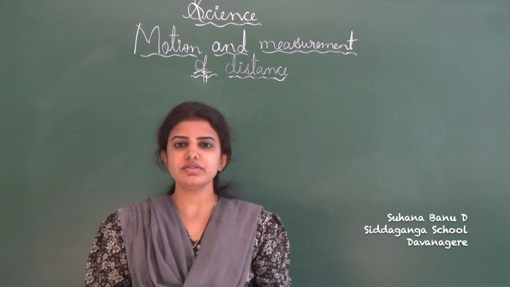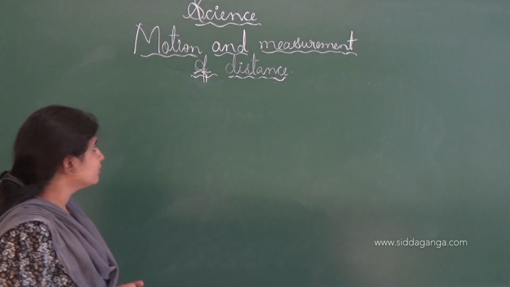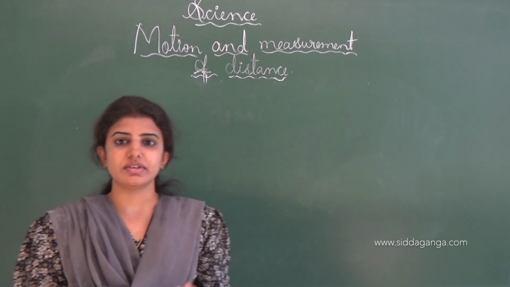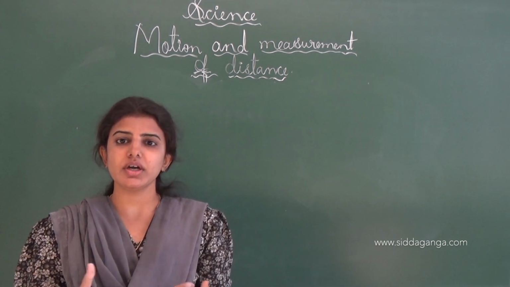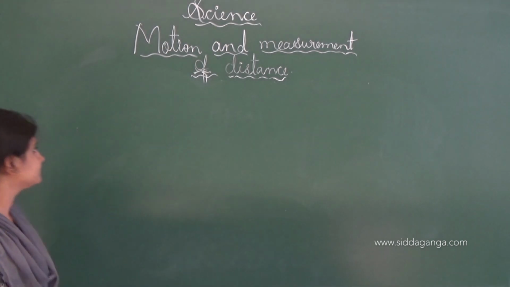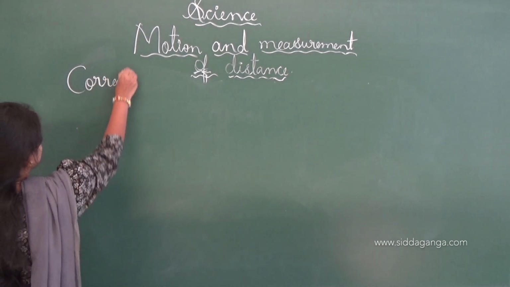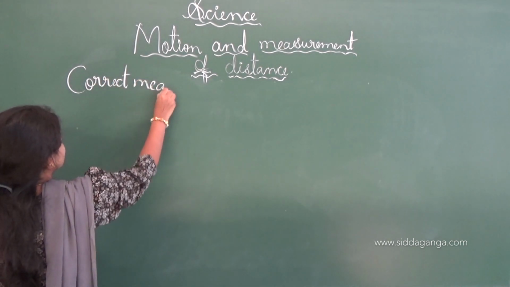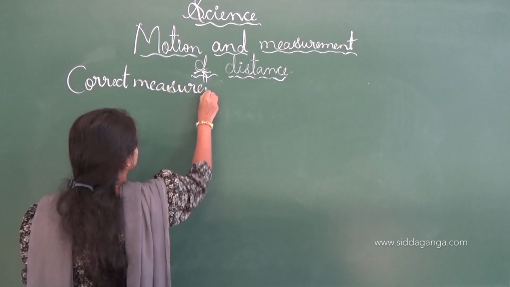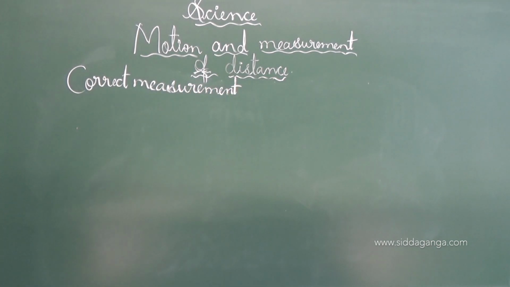Hello my dear students, we have been discussing the chapter Motion and Measurement of Distance. In the previous class we learned about the correct measurement of things or objects. See, correct measurement of length.